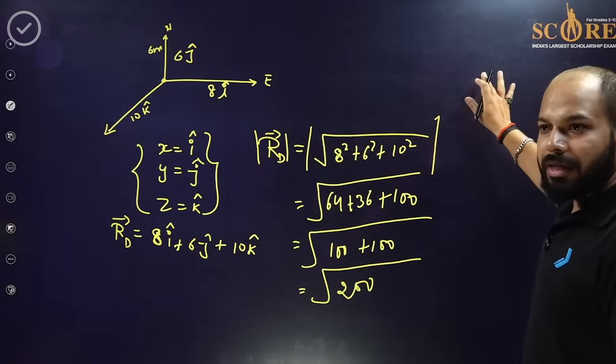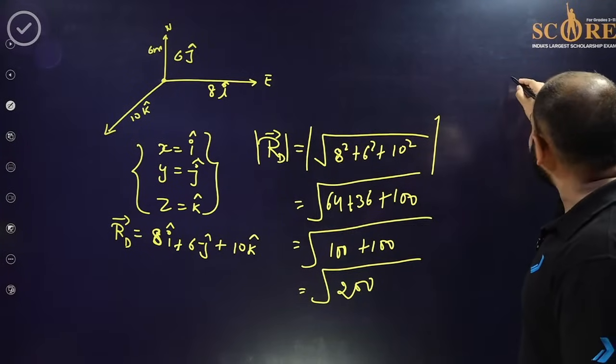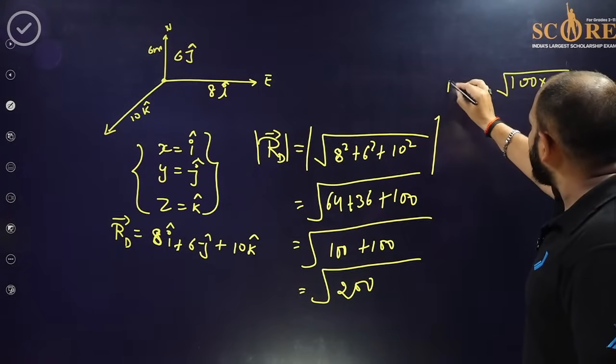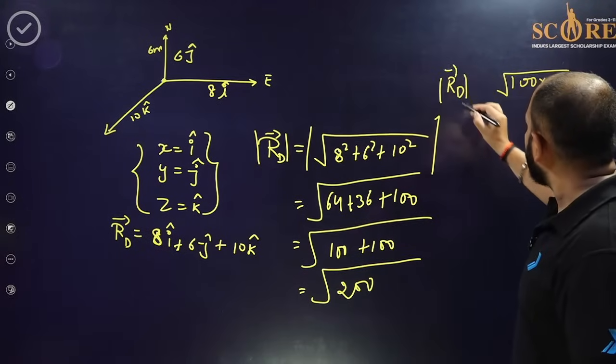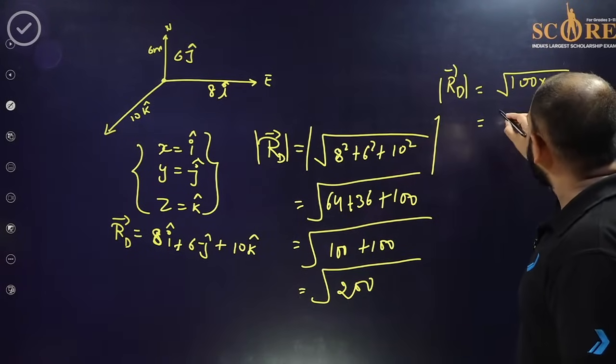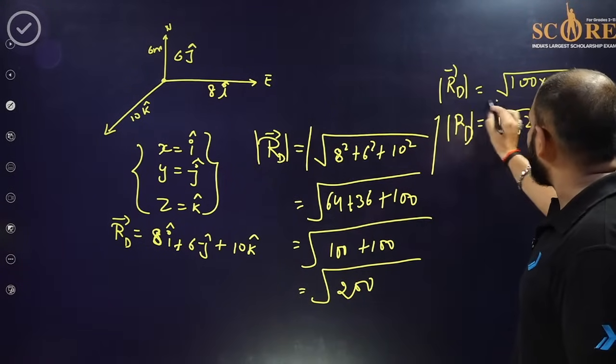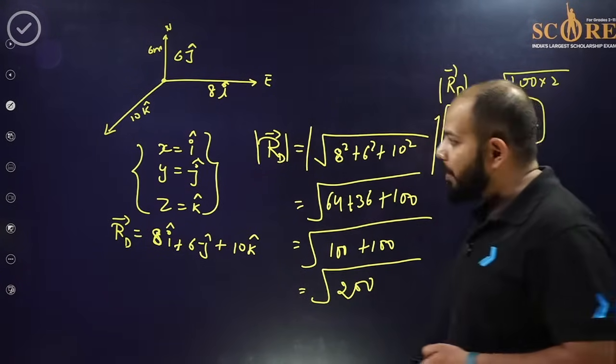So now that will be 200. So 200 can be written as like how much? 100 into 2. That is the under root of it. So it will become what? It will become 10 root 2. That is the resultant displacement. We got it. Okay, so let's come back to the point.